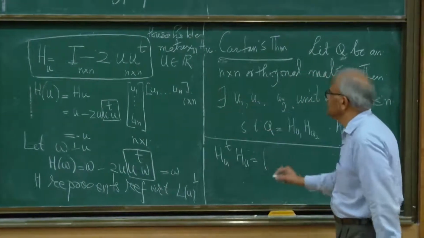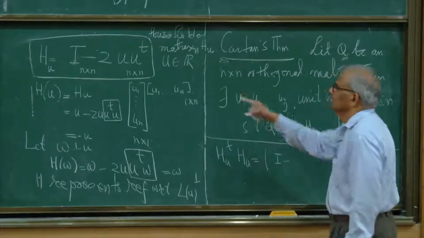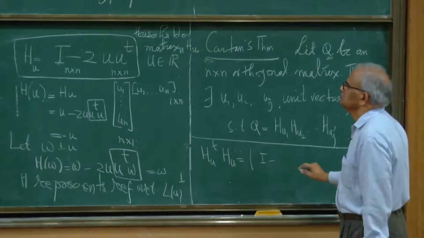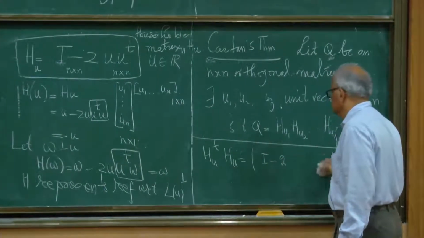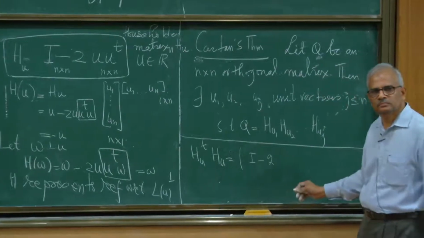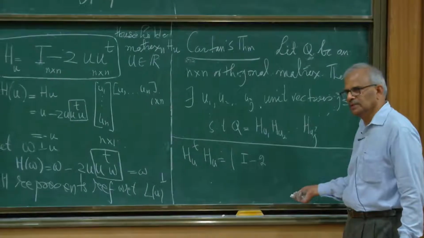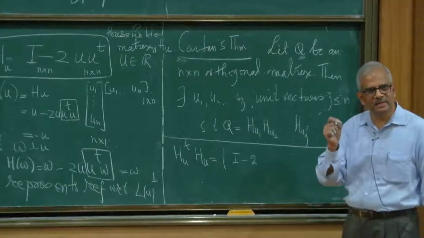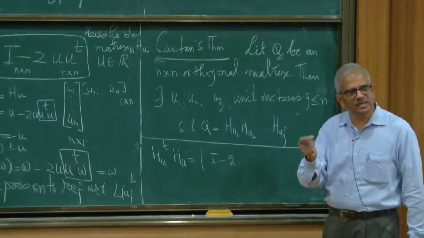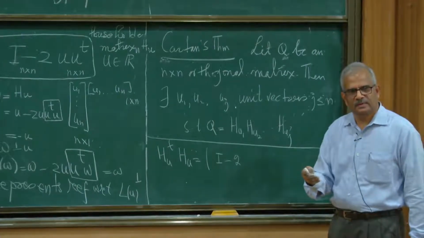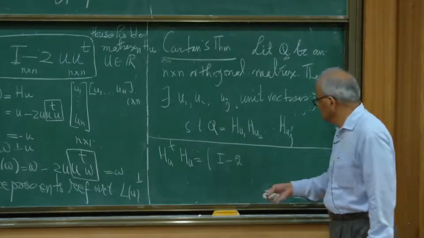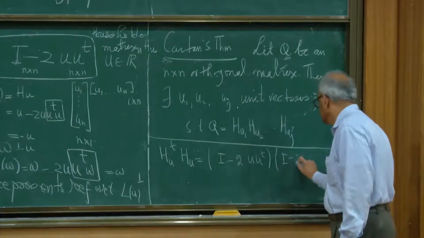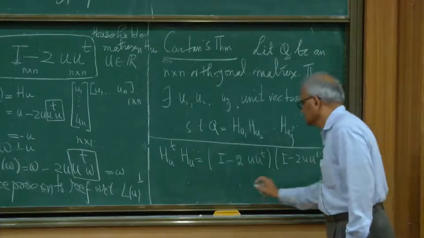The transpose of HU is I minus 2UU transpose, since UU transpose is a symmetric matrix, equal to its own transpose. So we compute I minus 2UU transpose times I minus 2UU transpose.